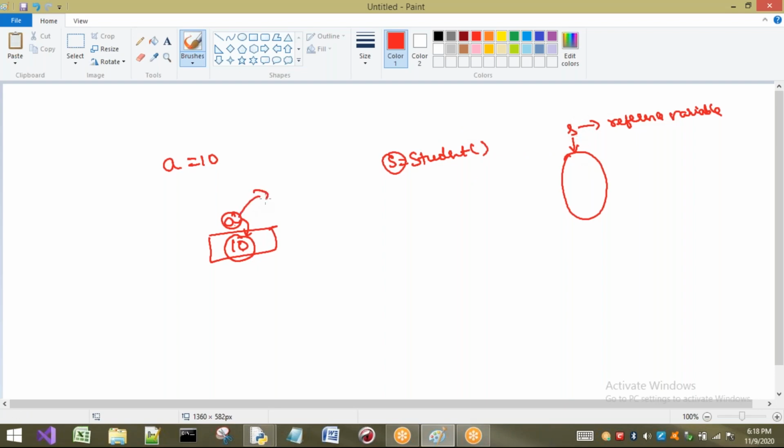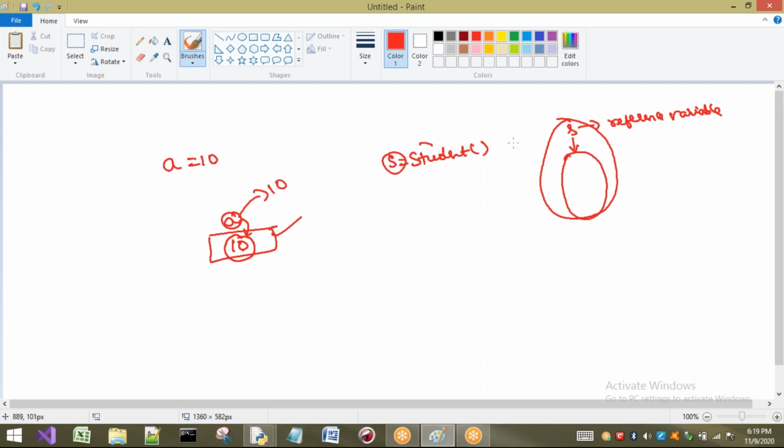If I call a, the value of a is 10. So directly can I call it a 10? A is nothing but 10. In the same way, s is pointing to an object, so it is referring to an object. So it is called a reference variable. Otherwise, if I call object, it is nothing but s only, because s is pointing to the object.